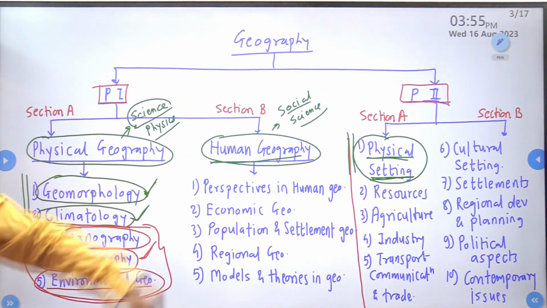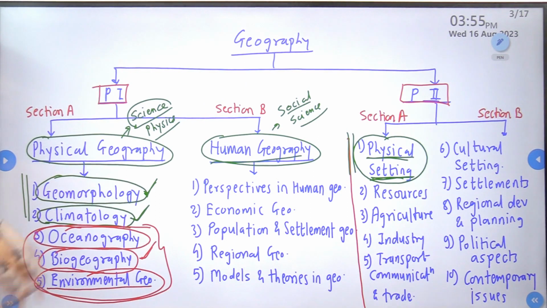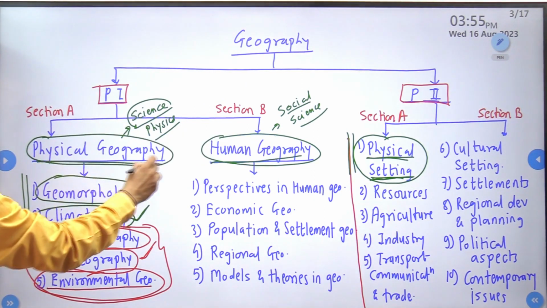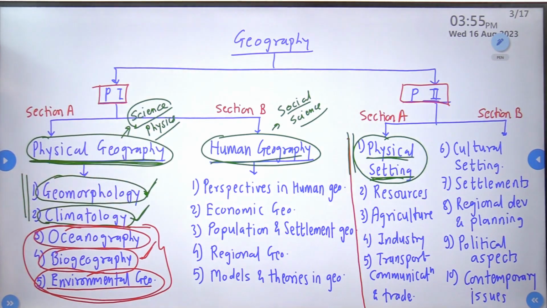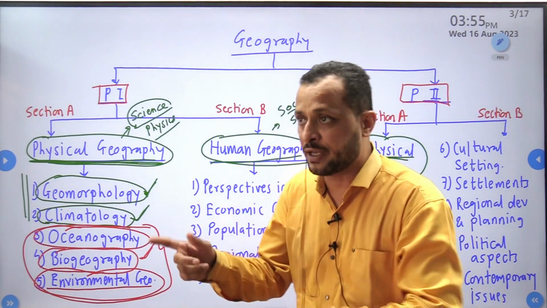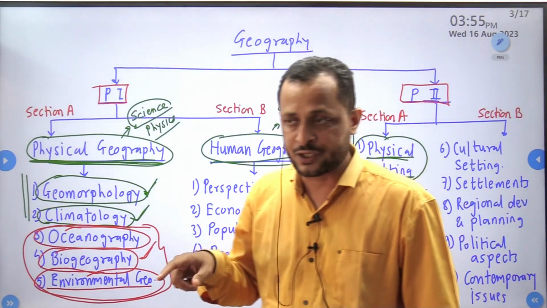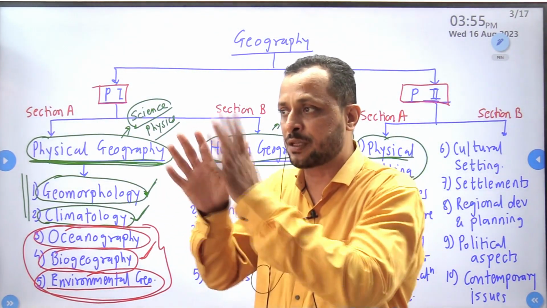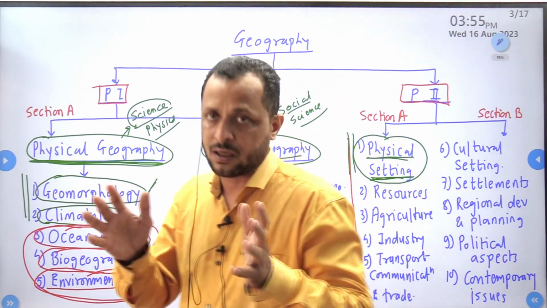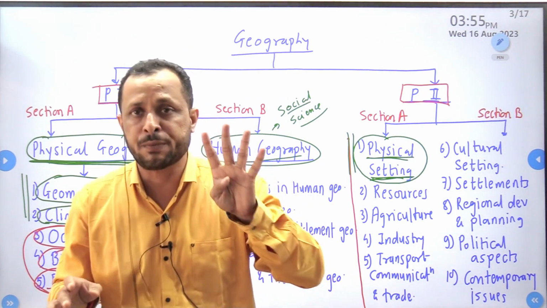Before we move to human geography, one important point about this physical geography. When we study physical geography, please keep one thing in mind. I will be repeating this in our first lecture, when we start the proper syllabus. Our Earth, our planet, has 4 spheres.